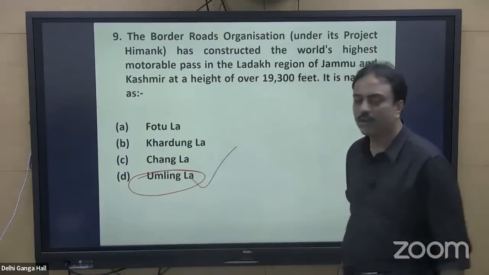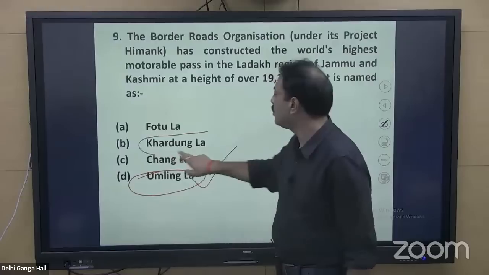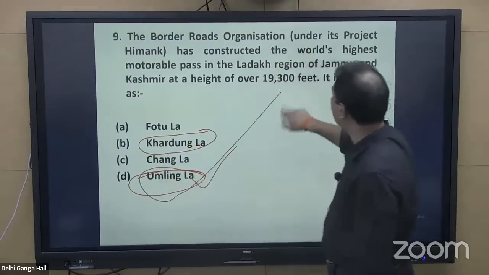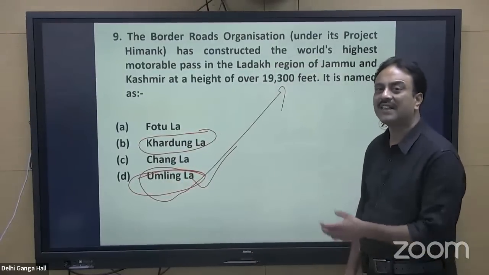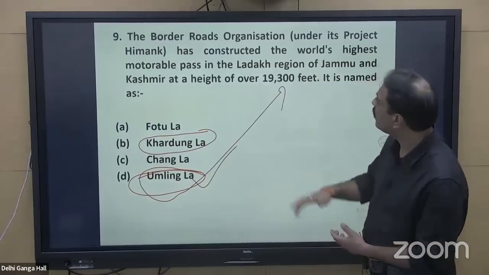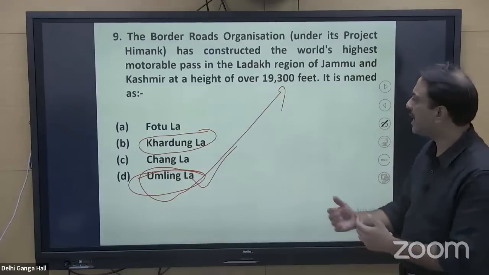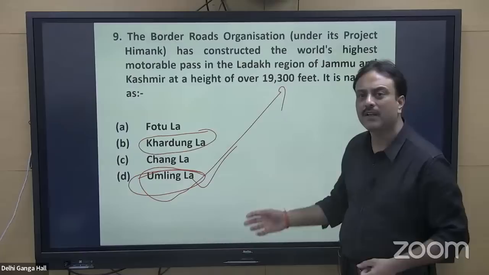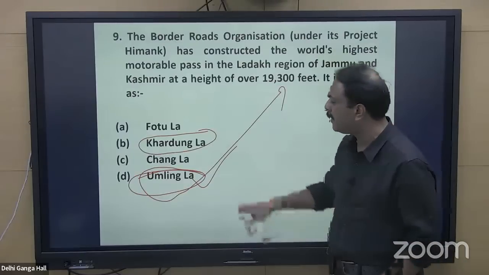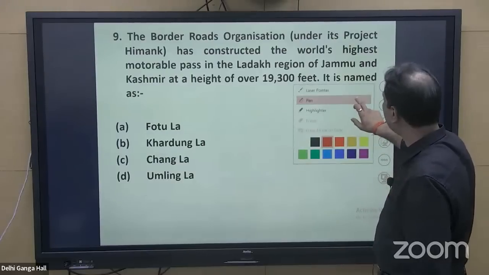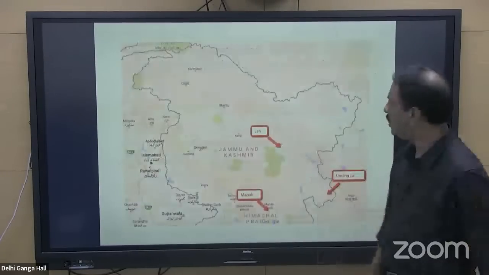Before the inauguration of this road, Khadungla was known for having the highest motorable road, but now Umlingla at this particular height is known to have the highest motorable road in the world. Not only in India, it is the world's highest motorable pass up till now. In the time to come, a new road may be constructed, a new pass may be inaugurated, then it will be something different. But now, Umlingla is known for having this trait of having the highest motorable road.